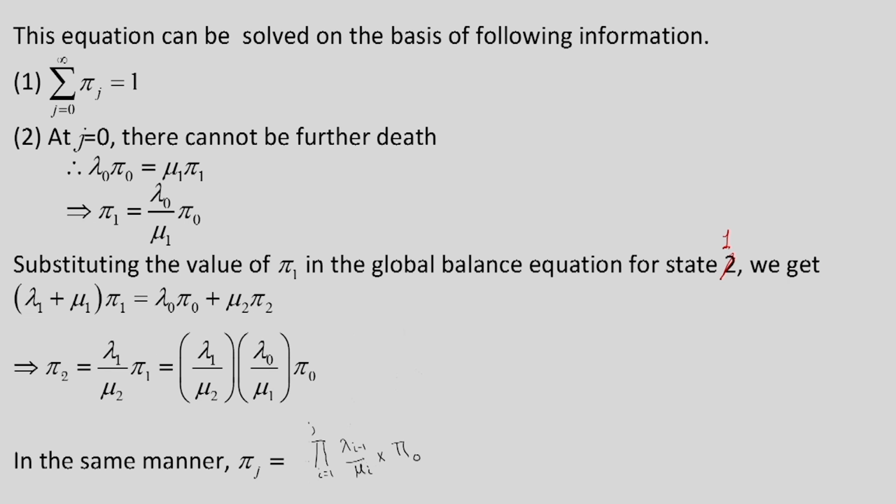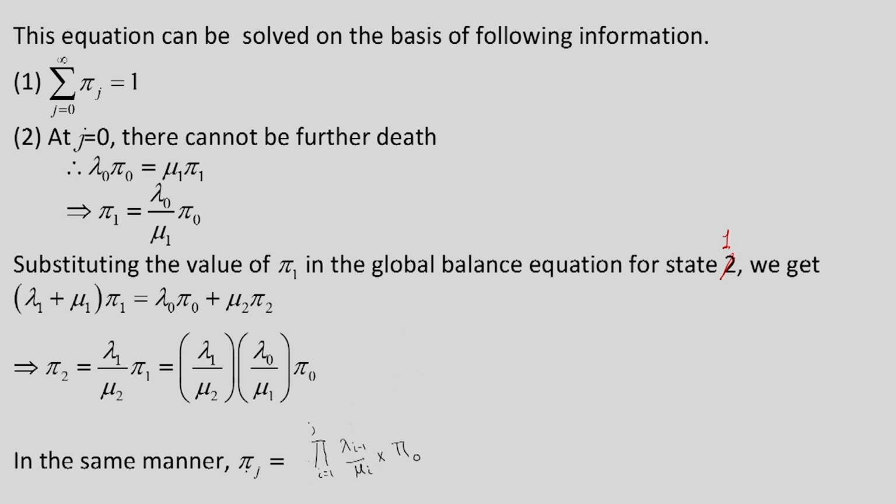From this again we get that pi 2 is equal to lambda 1 by mu 2 into pi 1, because here we can cancel lambda 0 pi 0 is equal to mu 1 pi 1. So from which we get this relationship, pi 2 is equal to lambda 1 by mu 2 into pi 1, and again if we substitute pi 1, this is equal to lambda 1 by mu 2 into lambda 0 by mu 1 multiplied by pi 0. So we have got the value of pi 2 in terms of pi 0.